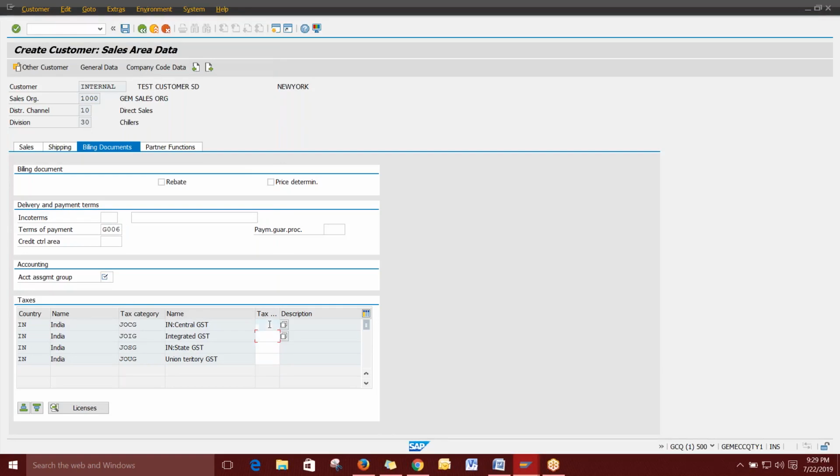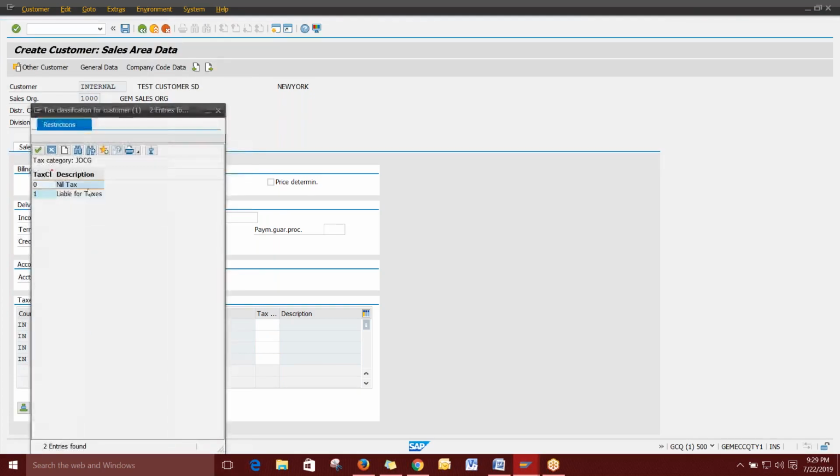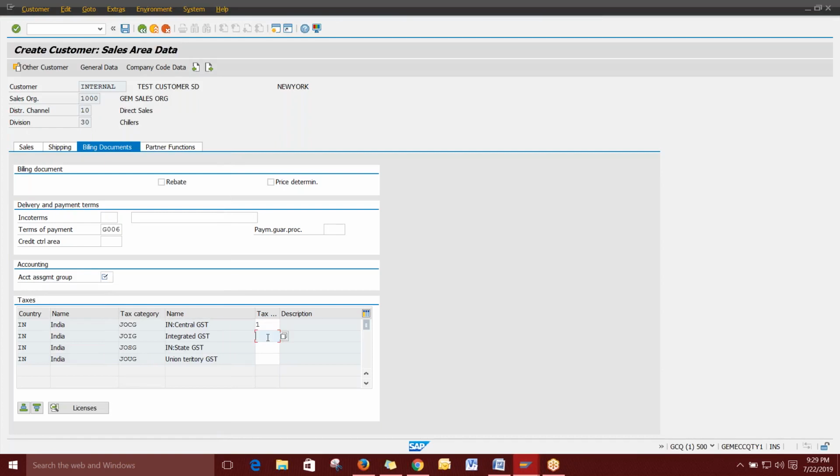Then the tax related things. It is also not mandatory. If you want to activate this, you can directly give it. That means it is liable for taxes. So you can give all the things as liable for taxes. So 1111, yes. Yes, please.